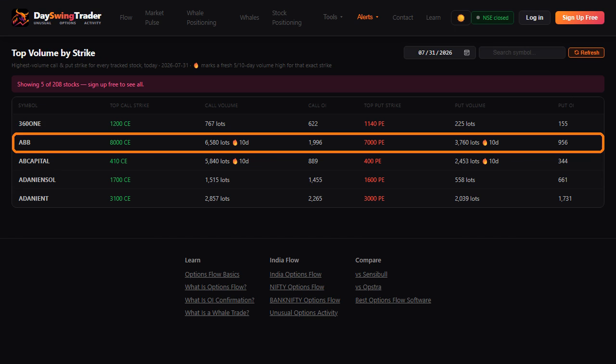Top volume by strike, every tracked stock's hottest call and hottest put strike today, with a flame when that strike just hit a fresh 10-day volume high. The fastest way to see where each stock's battle is actually being fought.